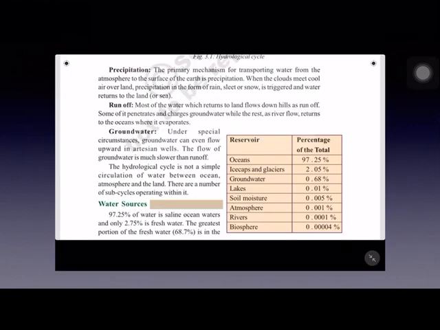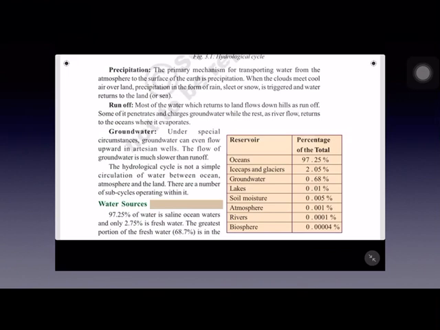It is a natural process involving the deposition of atmospheric moisture on the Earth's surface in various forms such as rain, snow, sleet and hail. That means all the water vapor, when it is getting evaporated from the water bodies, reaches the atmosphere. And it comes down to the Earth's surface again in the form of rainfall, snowfall, sleet or hailstones. That means atmospheric moisture is getting deposited on the Earth's surface in various forms. And this is called as precipitation.